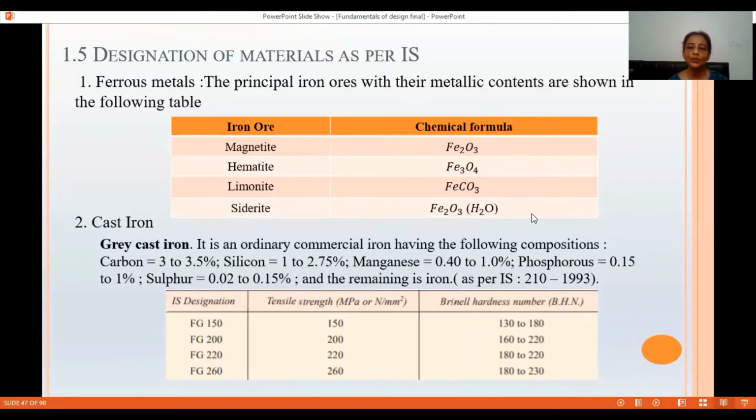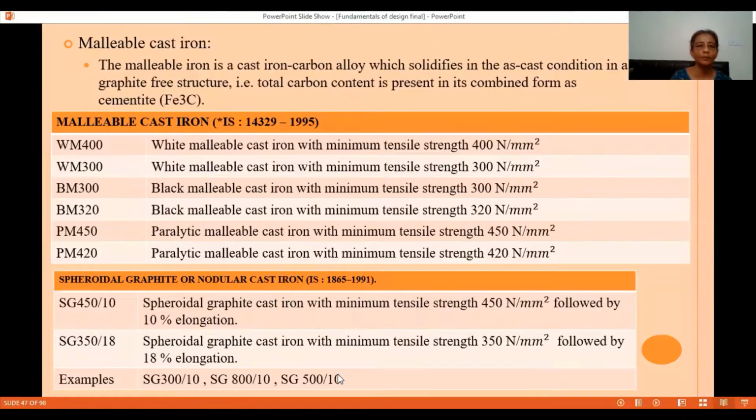As per IS 210 1993, this is a designation of the material by Indian Standard, and every material is designated by various codes of the IS. FG is the designation for grey cast iron. FG 150 stands for grey cast iron with minimum tensile strength of 150 Newton per mm square. Similar to that, FG 260 means grey cast iron with minimum tensile strength of 260 Newton per mm square.